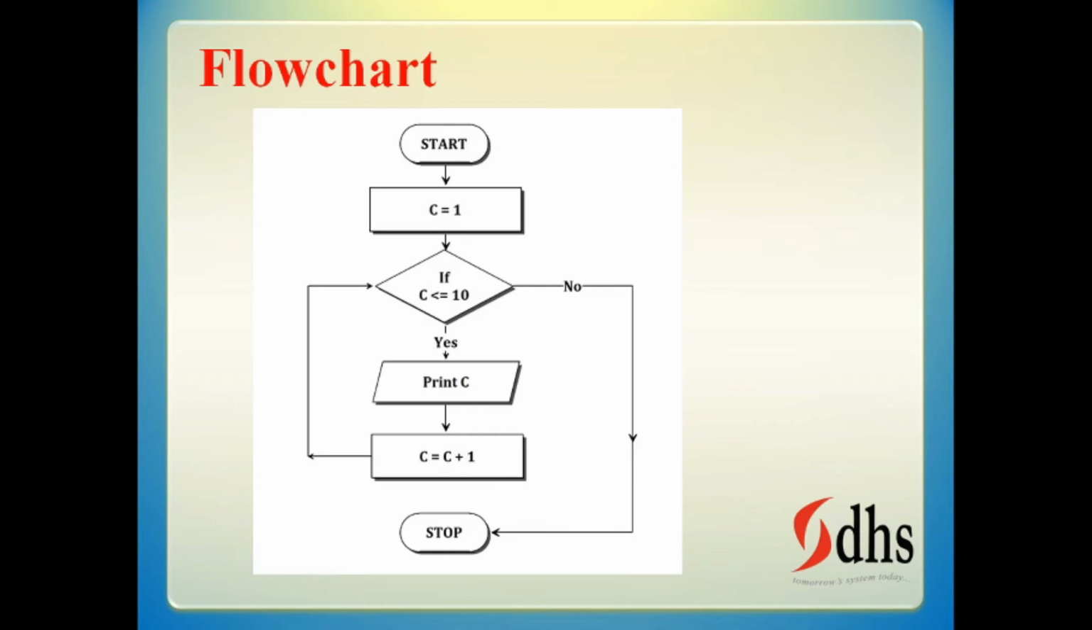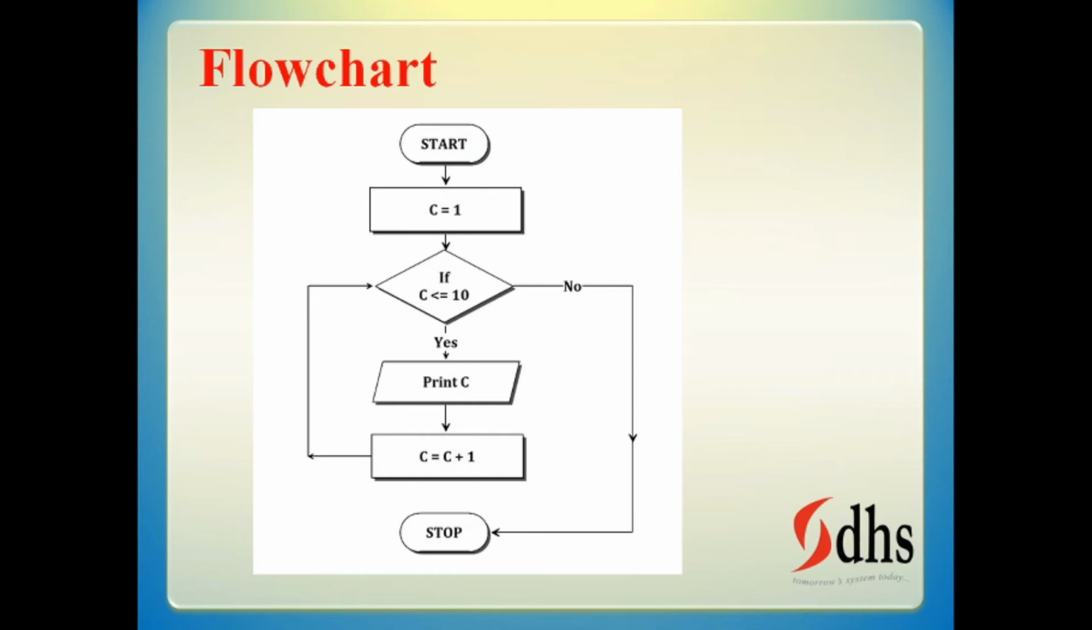Now I have one question for you. I forgot to type the statement C equal to C plus 1. Then what will happen? The C value is not going to change. It becomes 1 only, so the condition is always true. It will print 1 1 1 1 1 1. It becomes an infinite loop. You have to stop the compiler, only then you come out of it. That will be clearly understood in this flowchart.